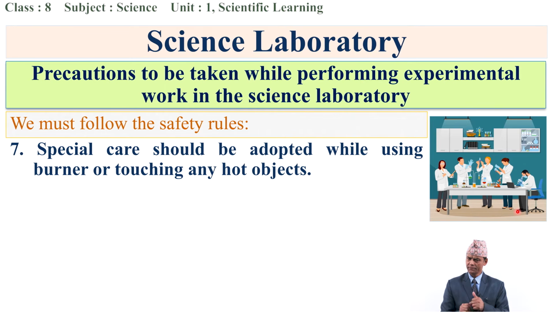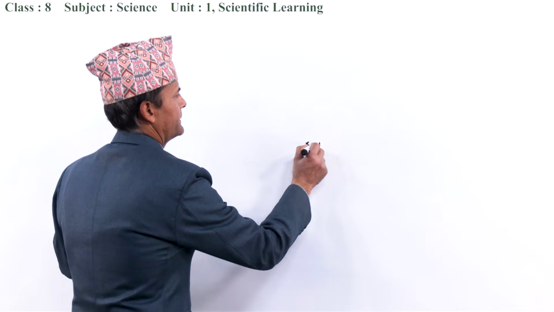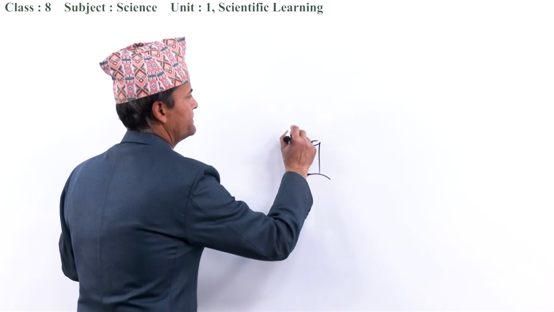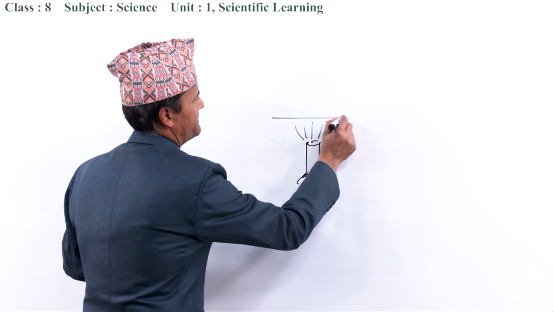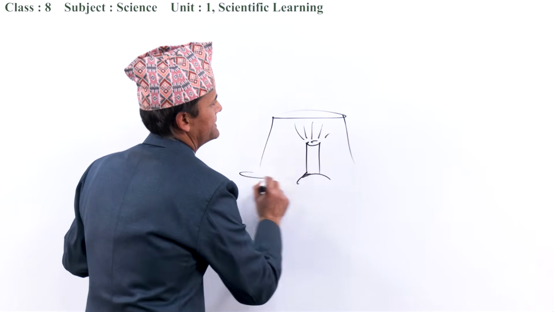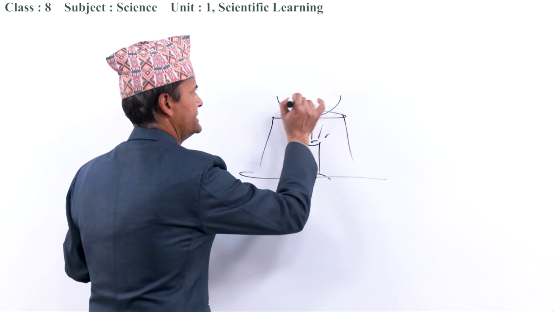Another important point is, special care should be adopted while using a burner or touching any hot objects. There is a burner, a Bunsen burner. If we use the burner for any chemical analysis or heating process, there is a porcelain basin.